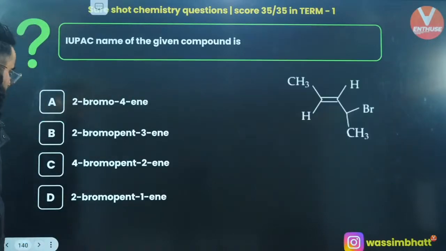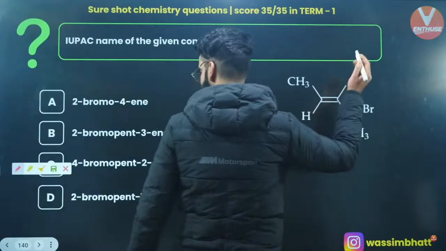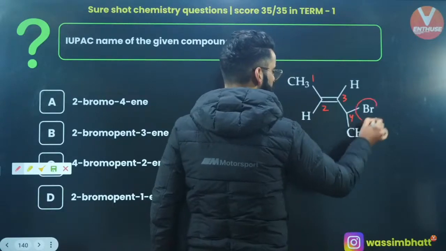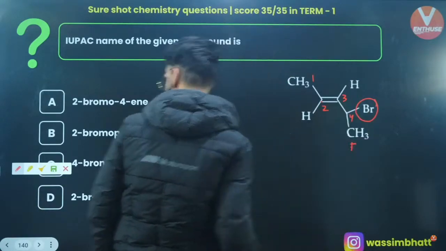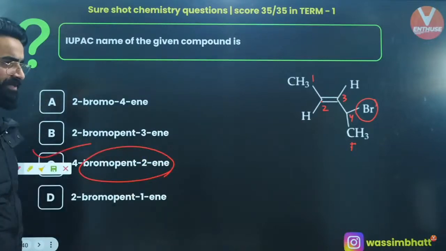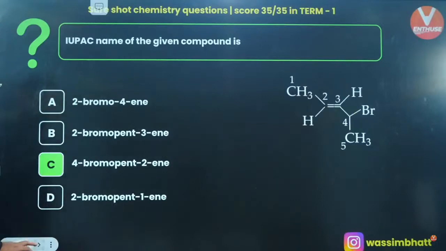Yes? Okay, one more. IUPAC name of the following compound. Let's give it the IUPAC name. This is your carbon number 1, this is 2, this is 3, this is 4, this is 5. So it's going to be 4-bromopent-2-ene, right? Yes, this is the option. So option C is the one which is correct, right? Absolutely, killed it.